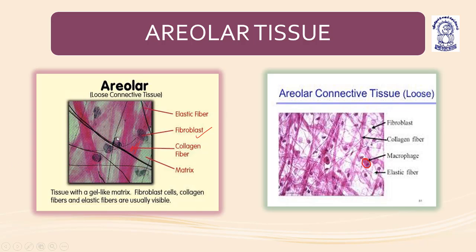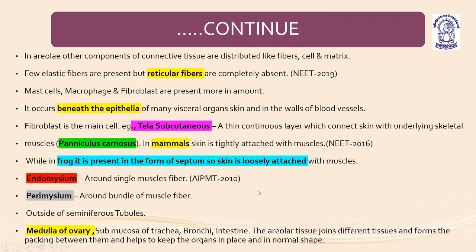Now coming to next, you can see that these fibers have so much space, and that is why they are very flexible, and they provide support as well as elasticity. In areolar tissue, the other components of the connective tissue are distributed: fibers, cells, and matrix. Few elastic fibers are present, but the reticular fibers are completely absent. In case of areolar connective tissue, the reticular fibers are completely absent, but elastic fibers and collagen fibers are present.